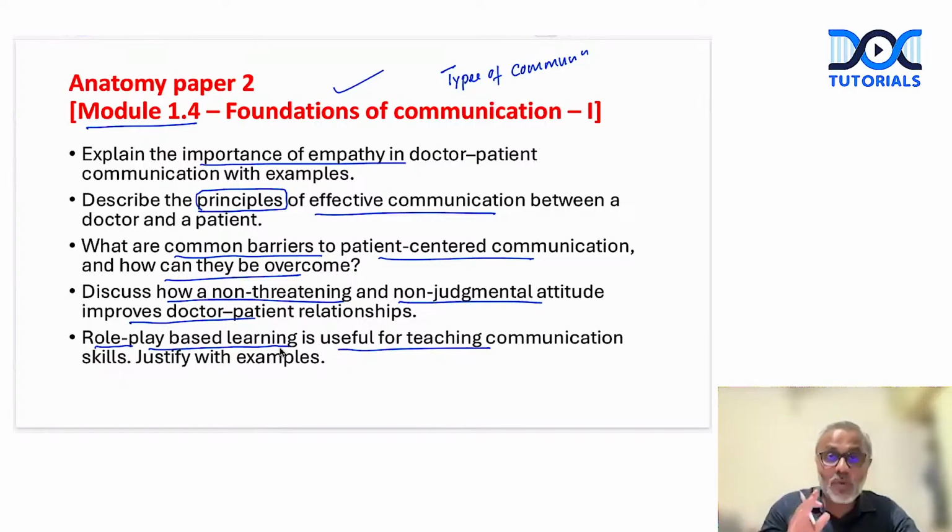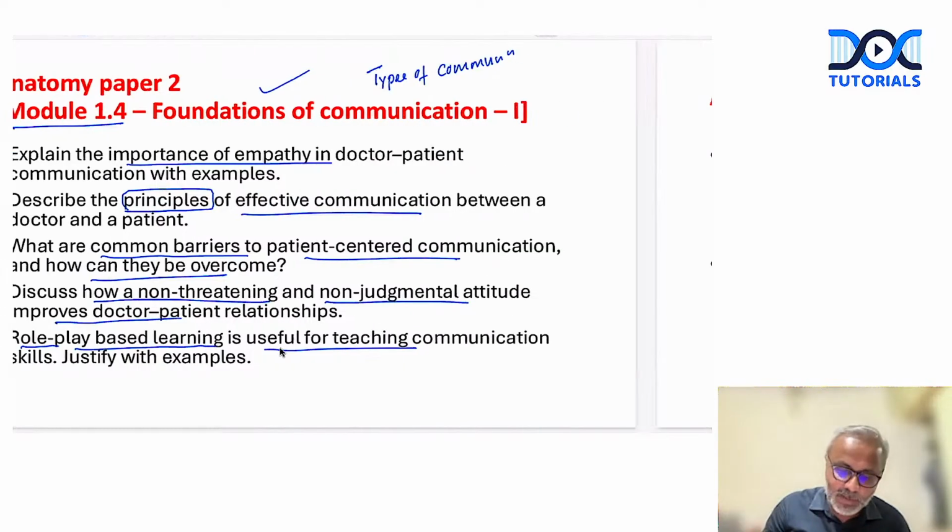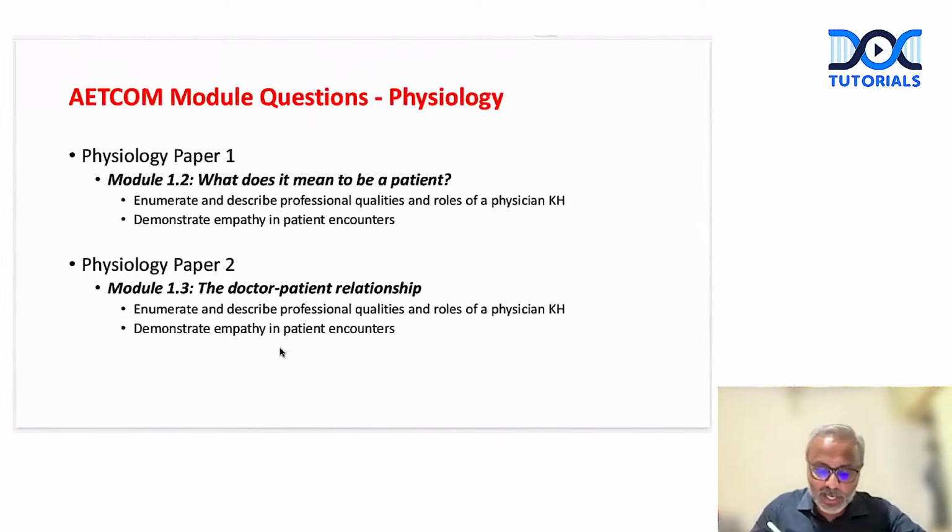Now, apart from this, I know that this will possibly be dealt with in a little more detail in your physio and biochem classes as well. But let me give you an introduction to what possible topics are included in your physiology and biochemistry. Your physiology topic has module 1.2 and module 1.3. So 1.4 and 1.5 are both in anatomy, and 1.2 and 1.3 are in physiology.